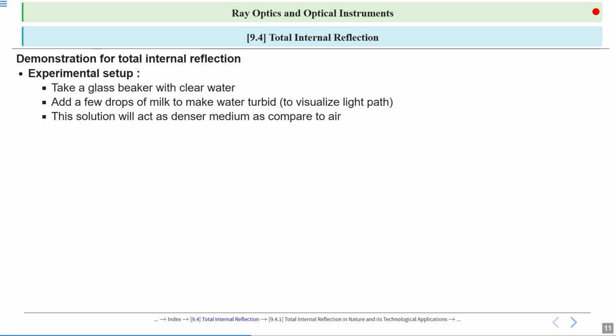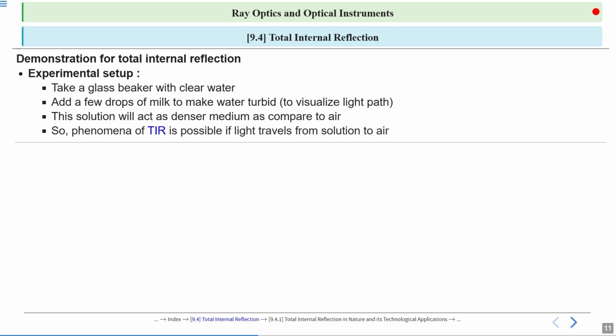Then this solution will act as the denser medium as compared to air, because here we added some drops of milk. And the phenomenon of TIR is possible if light travels from the solution to air.